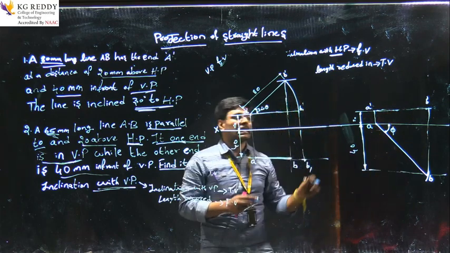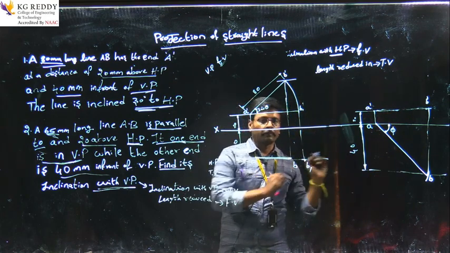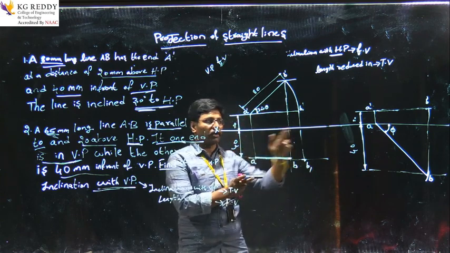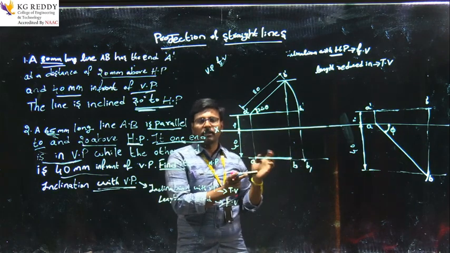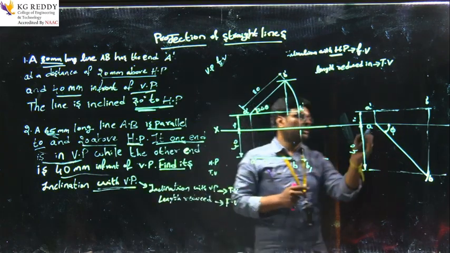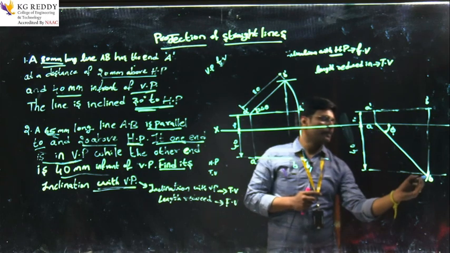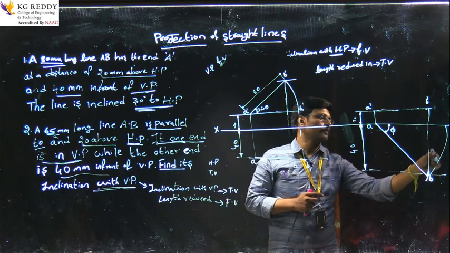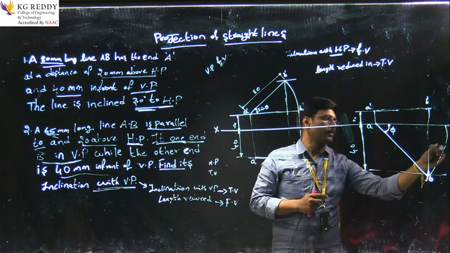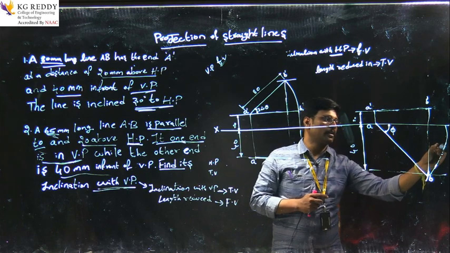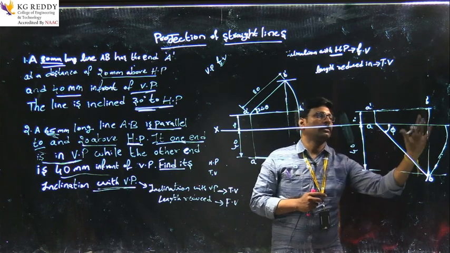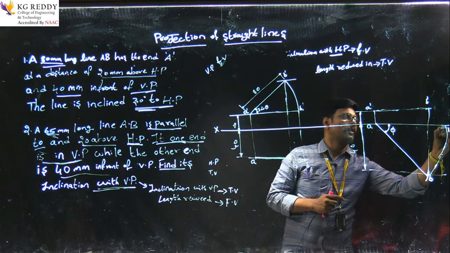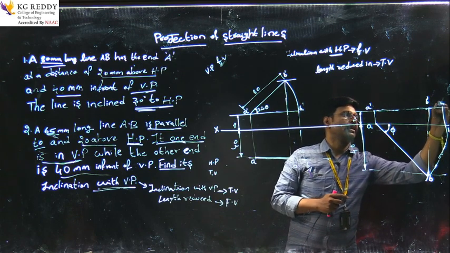So, inclination with vertical plane. As I told you, after inclination we have drawn the front view and top view, and before inclination it is parallel. Take a compass at A, B, and draw an arc of distance 6.5 from here to here, and this is B1 and this is B1 dash.